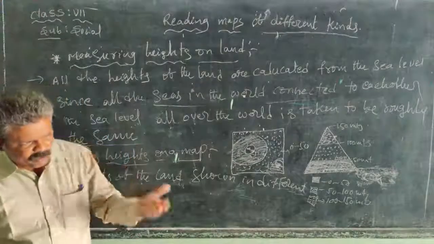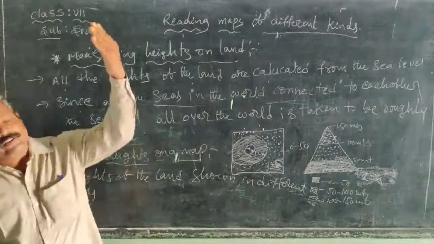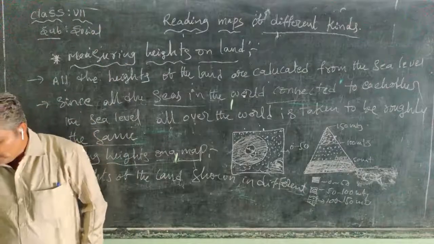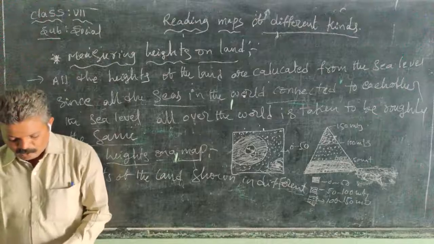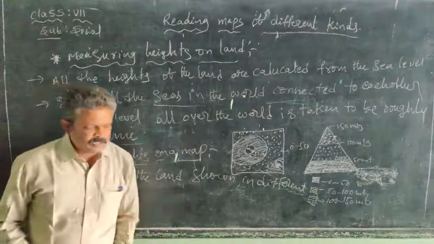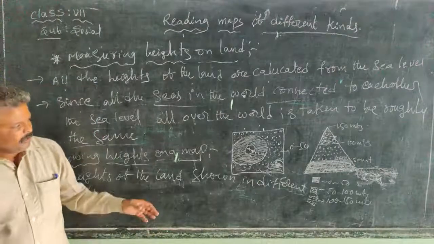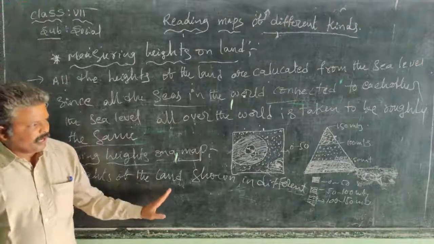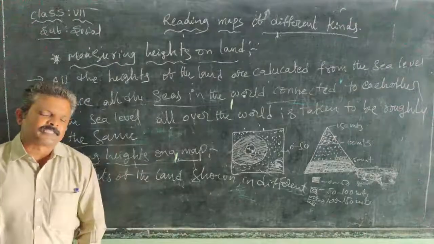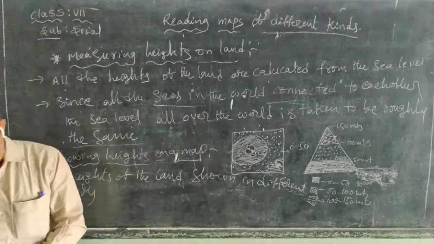The thick brown shows exactly the height of the mountains. So this way map makers show the height of the land in a map with the help of colors.